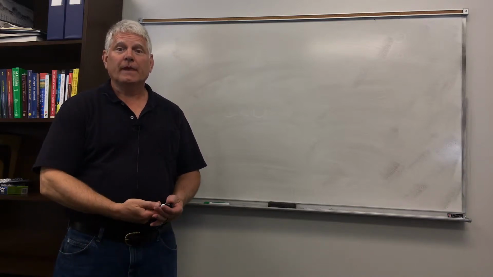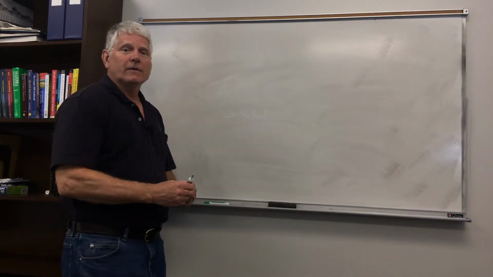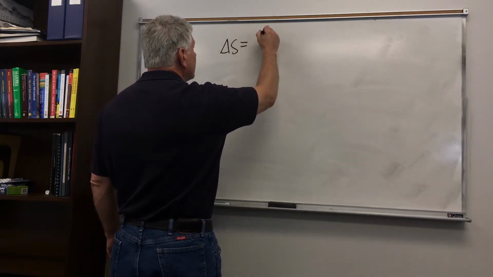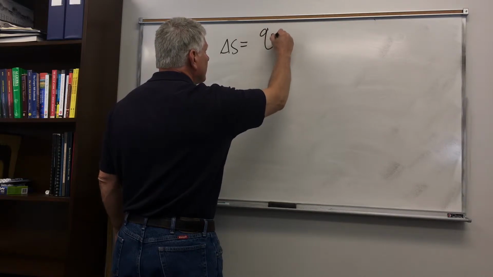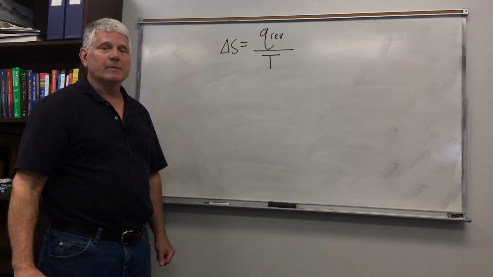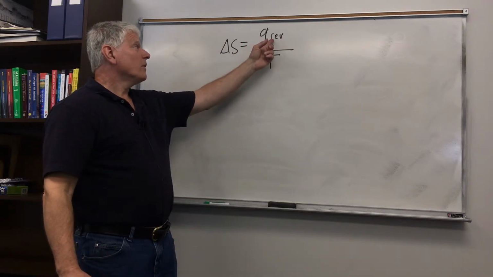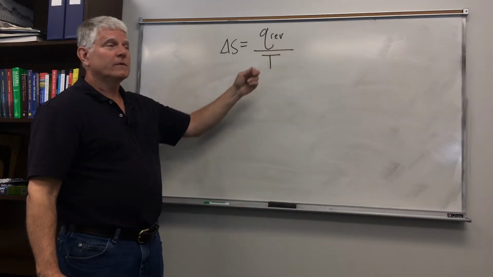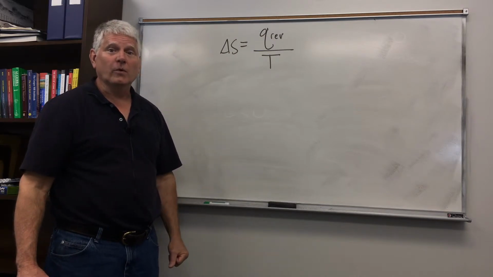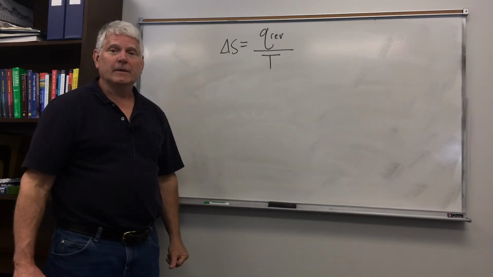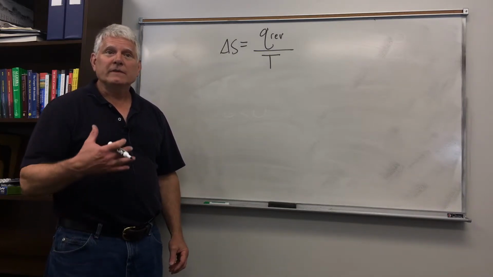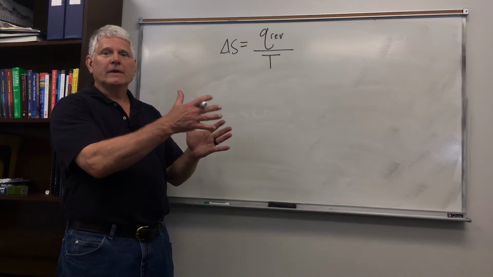Let's look at a couple more things about the entropy. Now, the entropy is defined, delta S, as the heat flow during a process divided by the temperature. So this Q_rev means reversible. So the entropy is defined as being the heat flow during a reversible process divided by the temperature. And a reversible process is a process that happens so slowly that at any point it can go either direction.